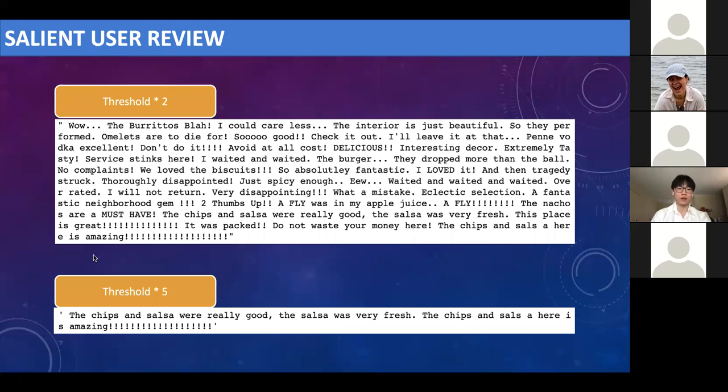So here are two example results of salient user reviews. The first one, we multiply the threshold by 2. We will extract the salient user reviews containing both positive and negative sentiments. And if we multiply the threshold by 5, we only got 2 sentences, which seem to be the top 2 most important reviews with the highest sentence score. So for different purposes, we could adjust K with the threshold to get the most proper results.